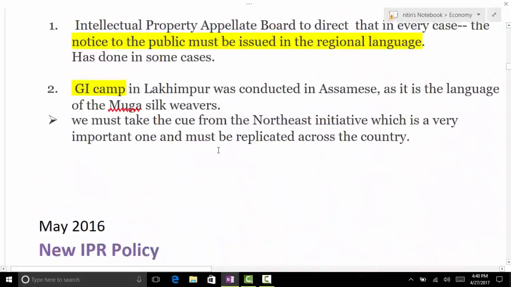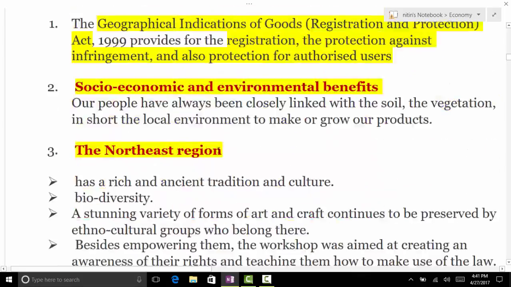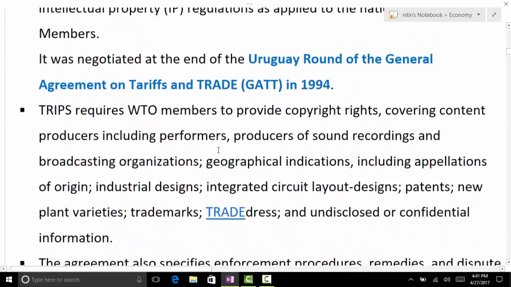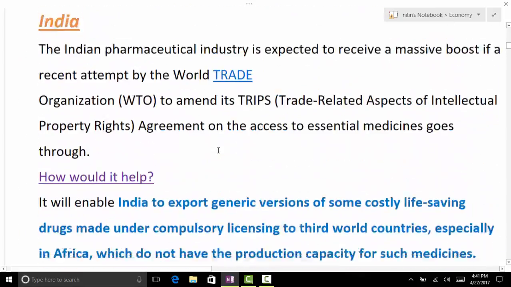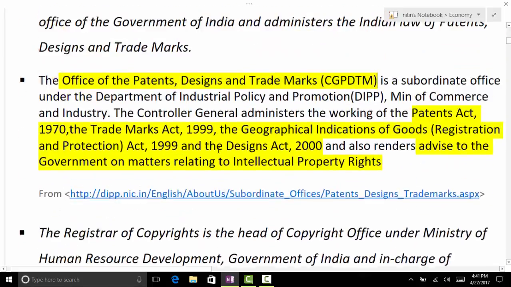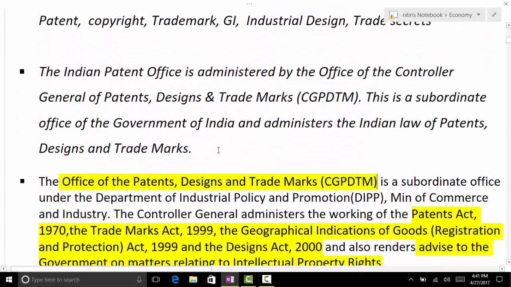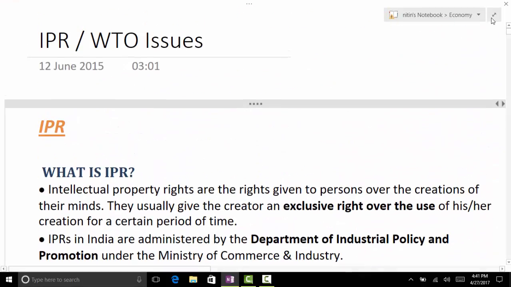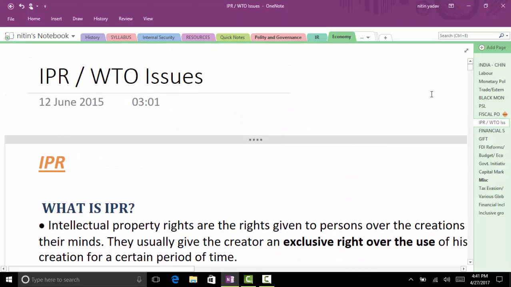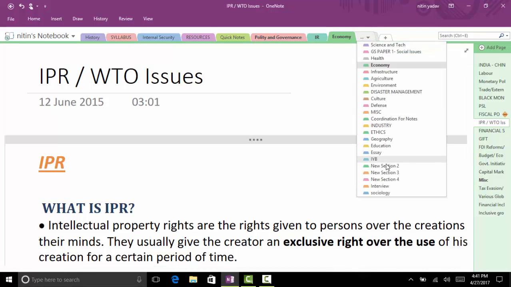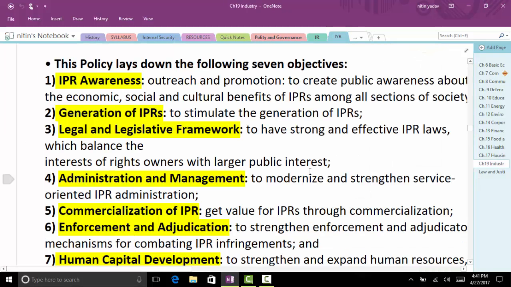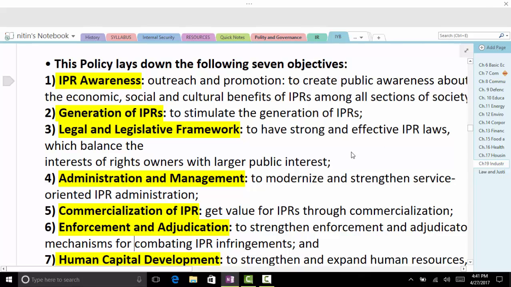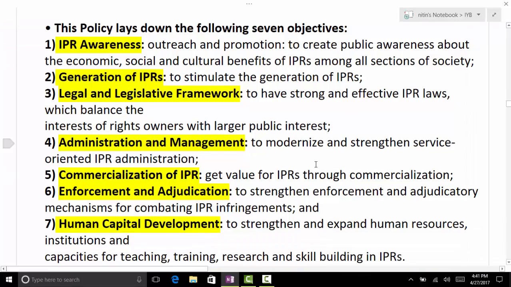Yes, Priya, tell us all the 7 objectives. IPR awareness, generation of IPR, legal framework, then administrative and management, commercialization of IPR, and enforcement, and the human capital.